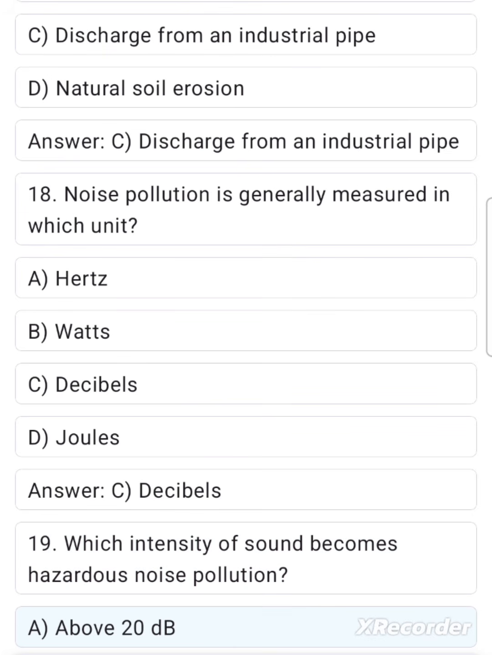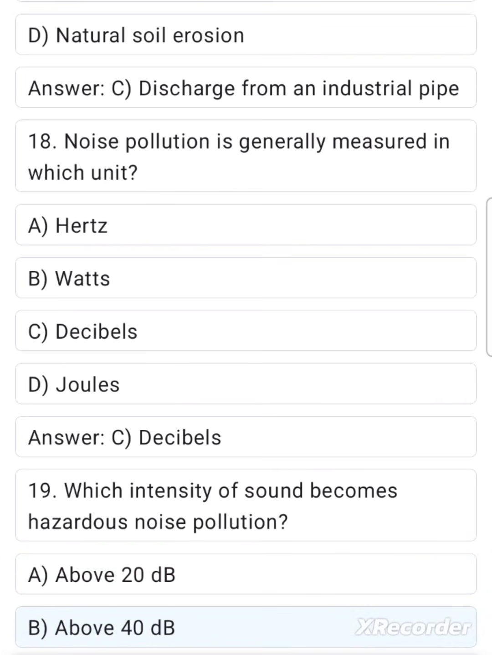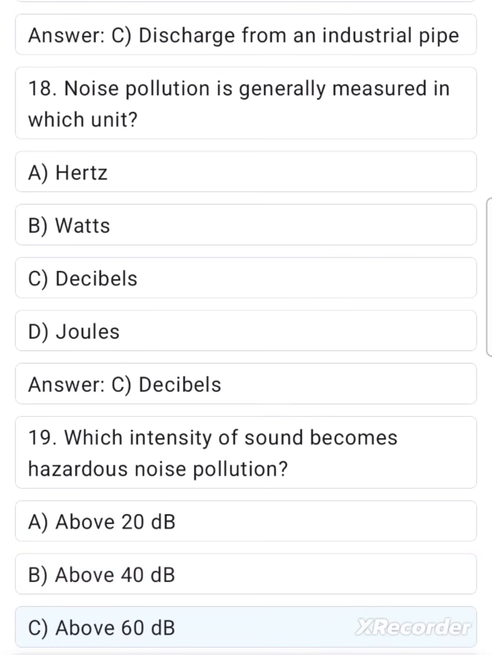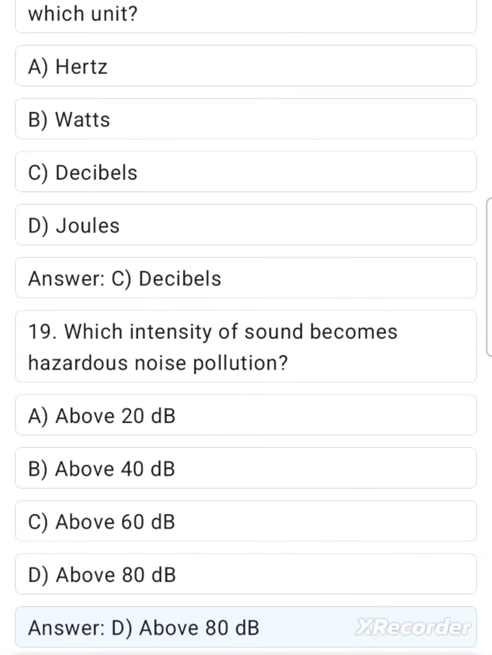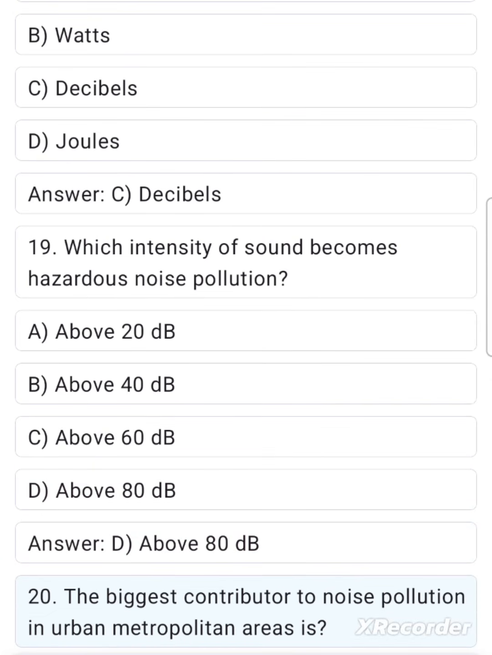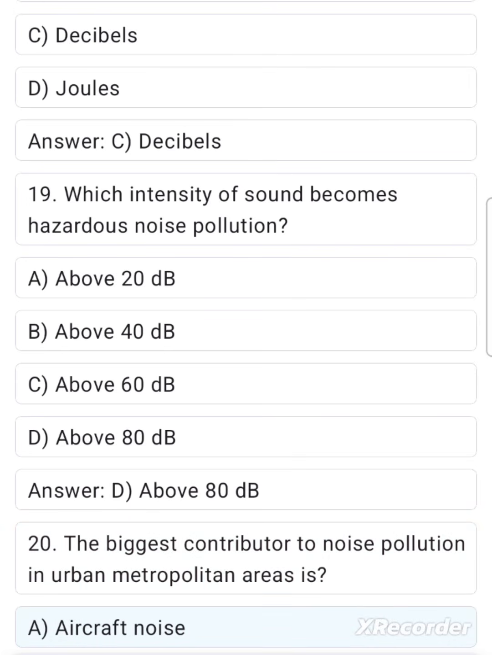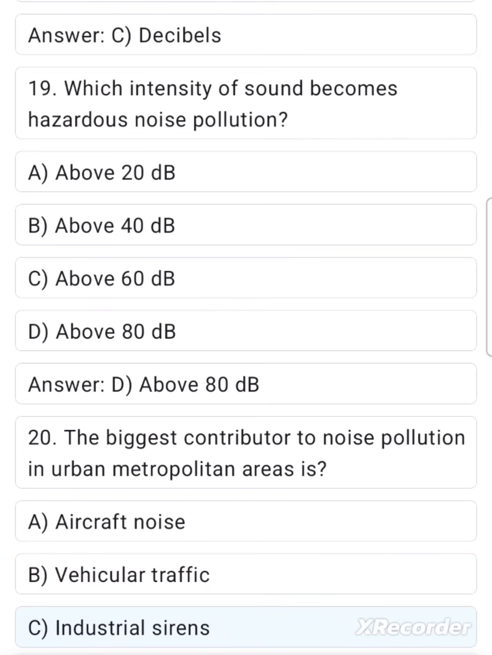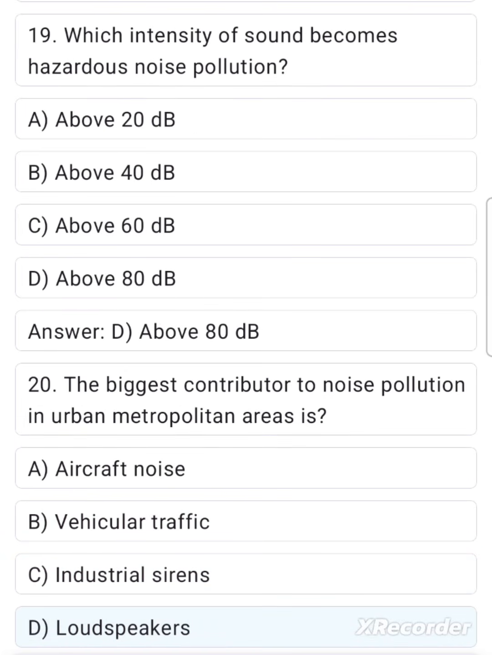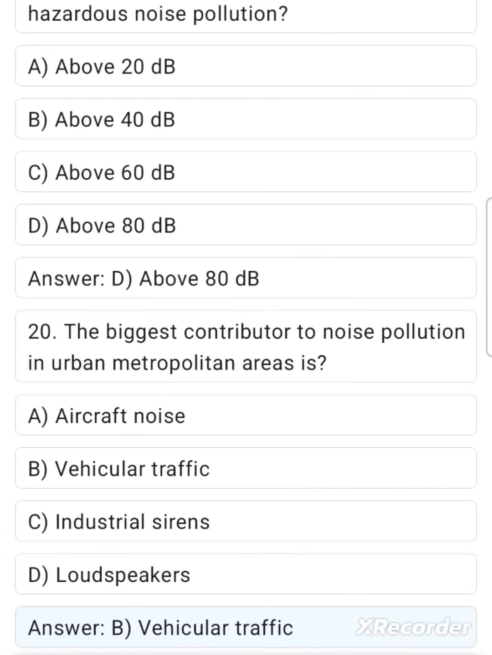A. Above 20 decibels. B. Above 40 decibels. C. Above 60 decibels. D. Above 80 decibels. Answer D. Above 80 decibels. 20. The biggest contributor to noise pollution in urban metropolitan areas is A. Aircraft noise. B. Vehicular traffic. C. Industrial sirens. D. Loudspeakers. Answer B. Vehicular traffic.